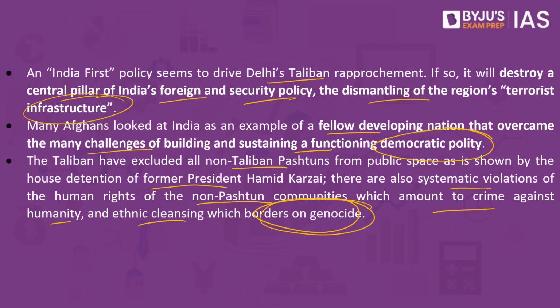So when senior diplomats from India went to speak to Taliban, they also reciprocated back because they wanted international recognition. Added to it, they also wanted to continue the trade with India as well. They also wanted humanitarian assistance as well. Recently, we did have the earthquake in Afghanistan. Large number of people passed away because of the earthquake, and India was one of the countries which provided humanitarian assistance to the people in Afghanistan. So Taliban feels if there is a country which will further the humanitarian assistance, it has to be India. So even they want India to interact with them, and which is why Taliban is engaging with India.